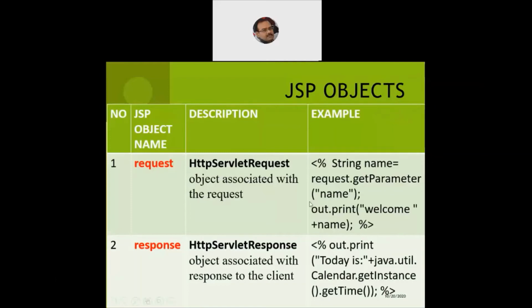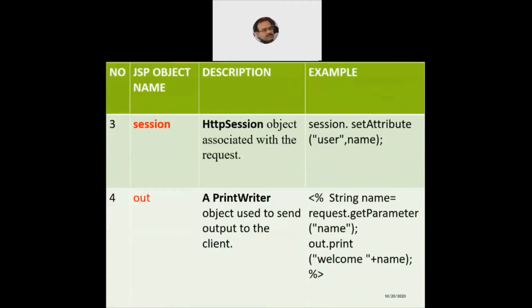Now moving on, we discussed a few more objects which are important from the JSP point of view. First is session. Again, this session has a close resemblance, or it is actually the same thing as what it meant in the servlet. So in the servlet, we have the HttpSession class, and we have an object called the JSP session object, which is an object of the same class, the HttpSession class. So the JSP object name is session. It is an HttpSession object associated with a request.